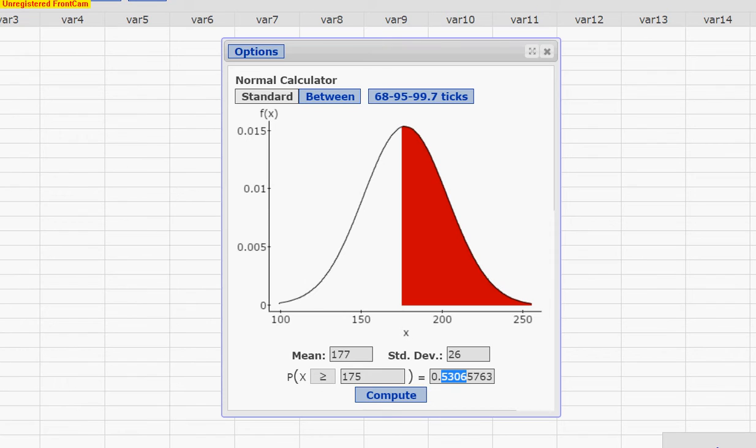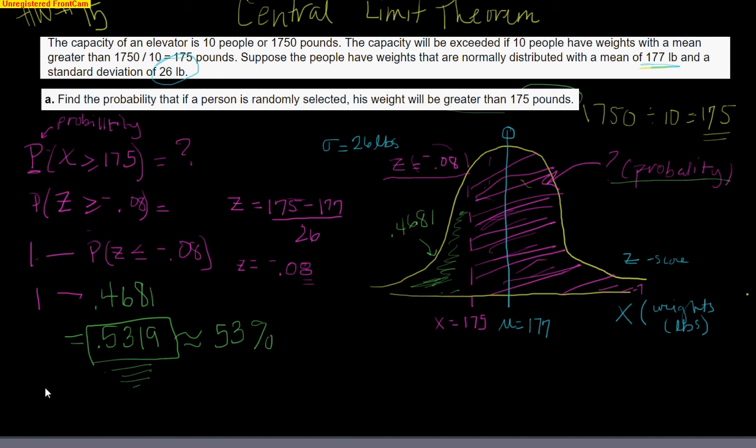If you're having trouble with your hand computations and it's getting it wrong, just confirm with StatCrunch. You should be doing that anyway with every problem, so you learn how to use both the technology as well as understanding how to do it by hand. Okay, so let's now go to Part B.